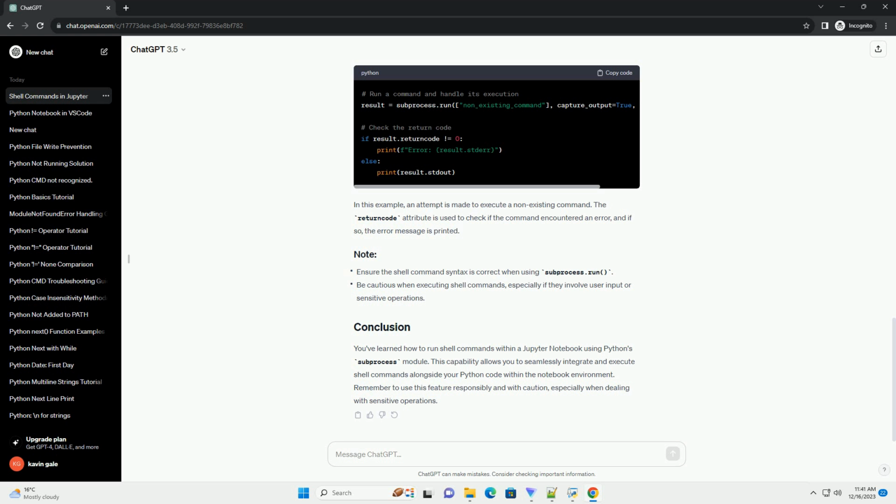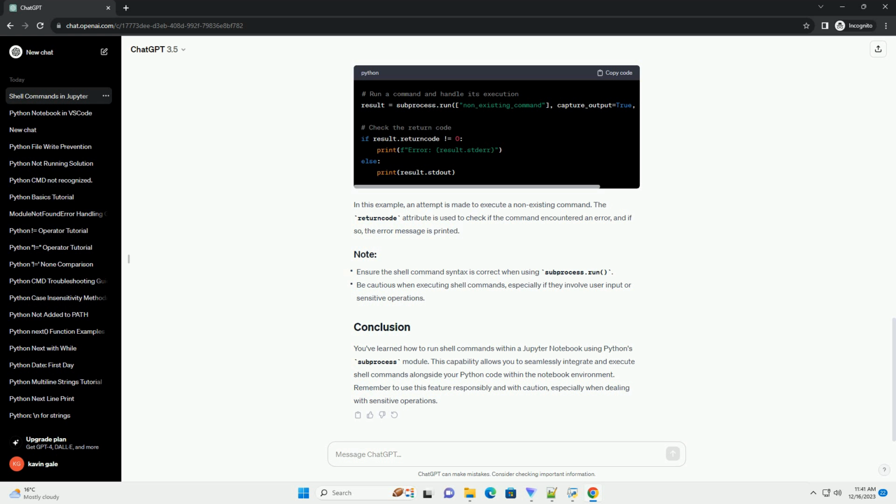When using subprocess.run, it's essential to handle the command execution and possible errors. You can check the return code to determine if the command executed successfully or encountered an error. In this example, an attempt is made to execute a non-existing command. The returncode attribute is used to check if the command encountered an error, and if so, the error message is printed.